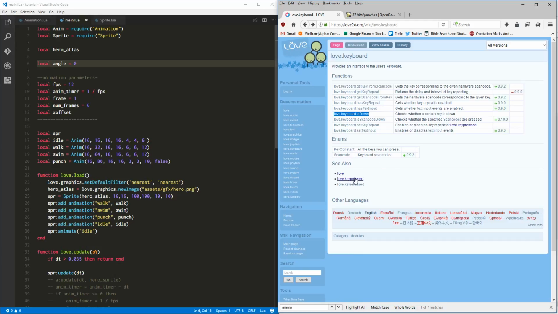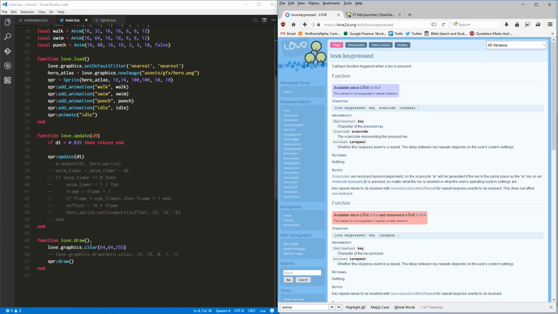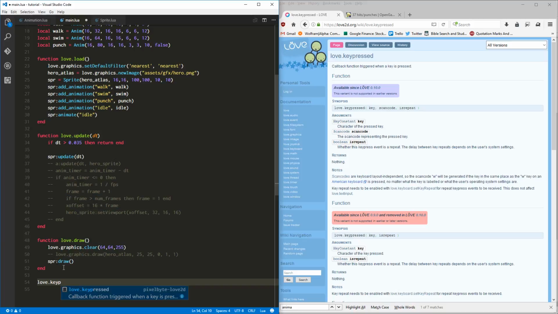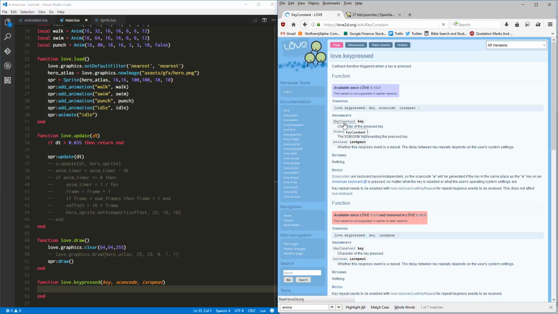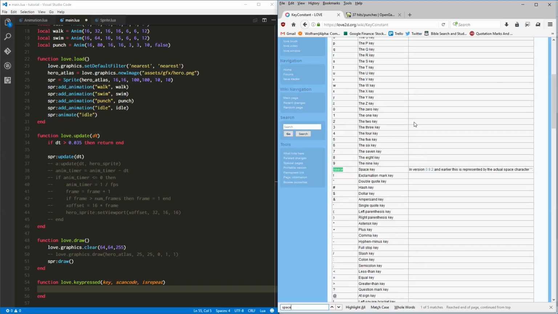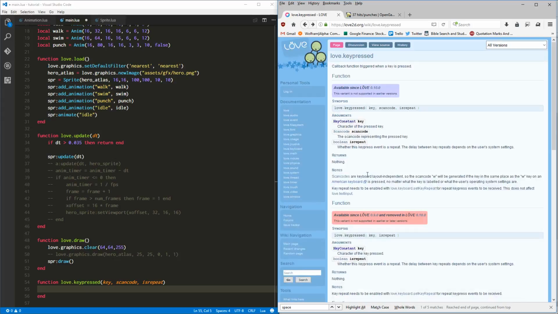So let's just use for now, real quick, love.keyPressed. So we'll add this to our main, and again we'll come back later and change some of this. I just need to do love.keyPressed. Now let's just use the space bar. And where are the key constants? Well, you can click on this and the key constants are right here. When we're looking for space bar, just plain old space. That's all you have to say, just space. Okay, that's really simple.